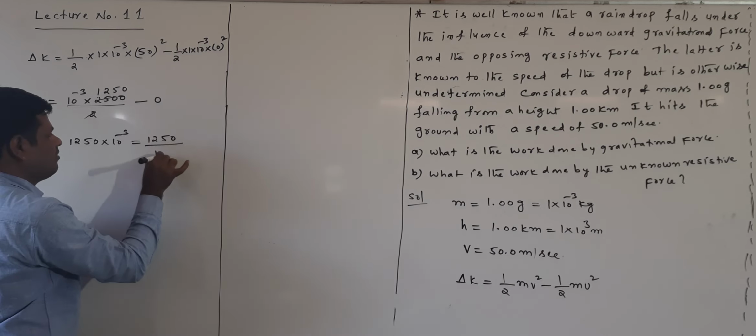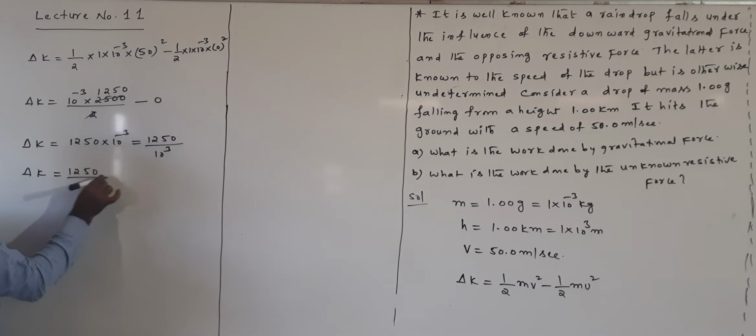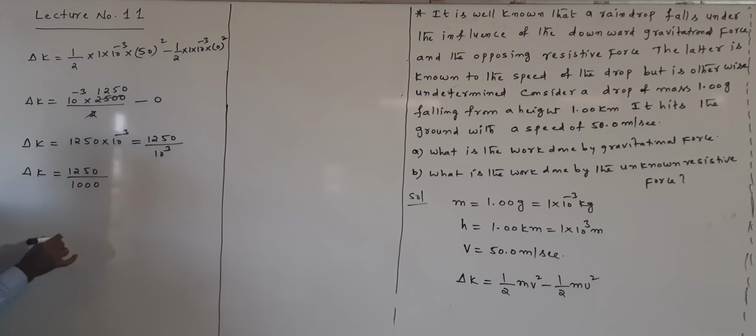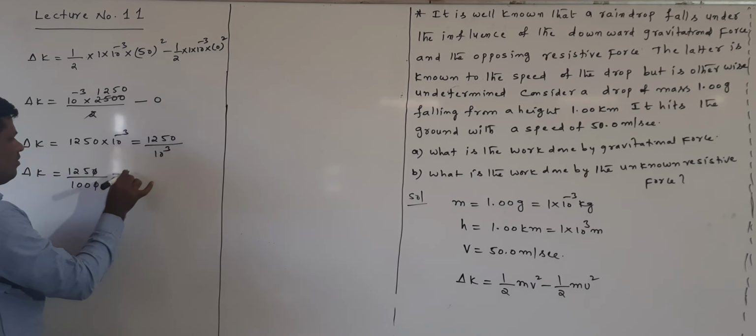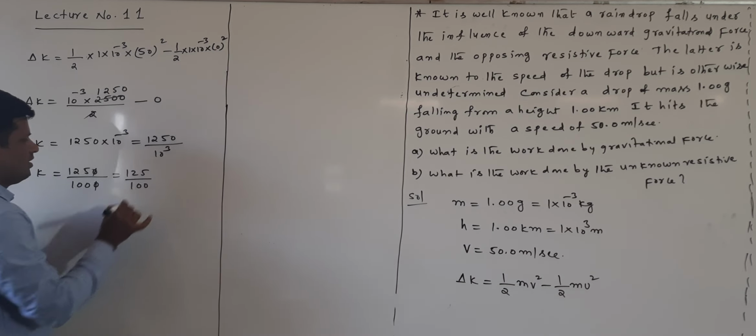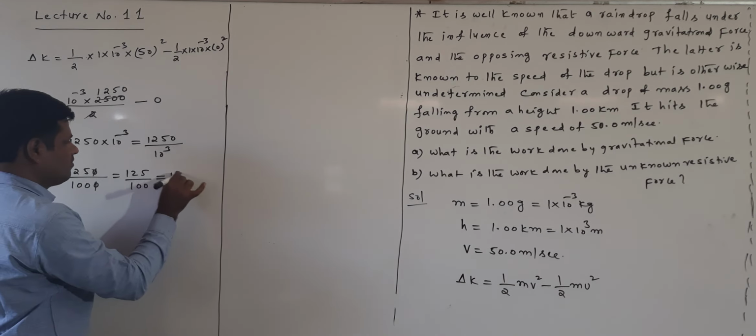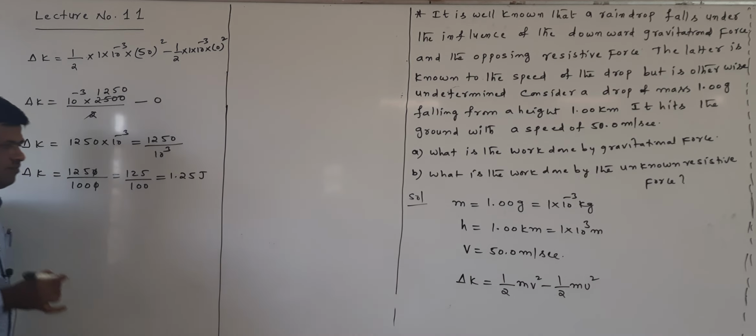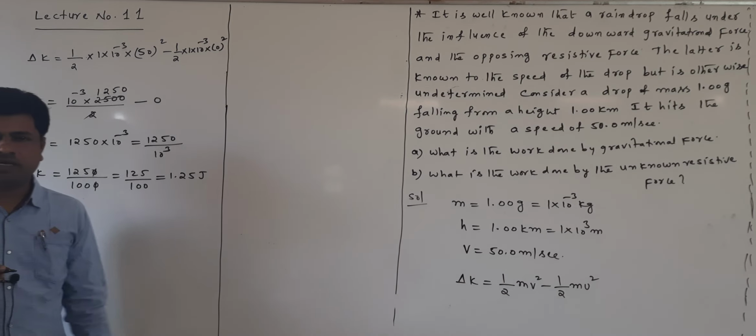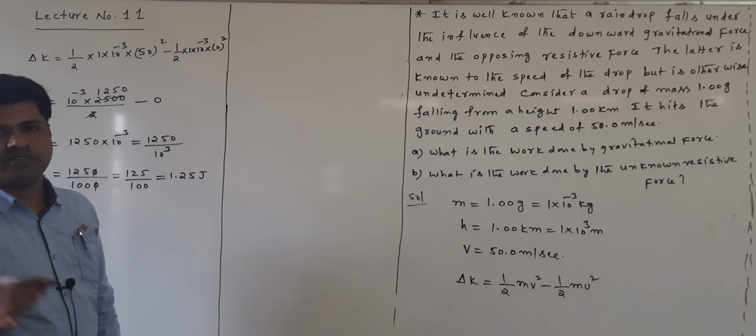Now delta K is equal to 1250 by 1000. Means 1250 by 1000, this 0 cancels, now 125 by 100. 125 by 100 means 1.25 joules. This is the change in the kinetic energy. We are getting the change in the kinetic energy.